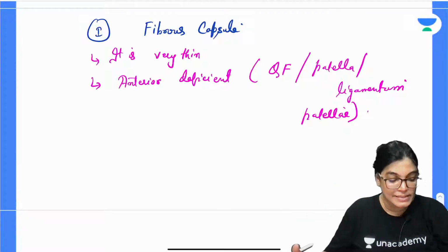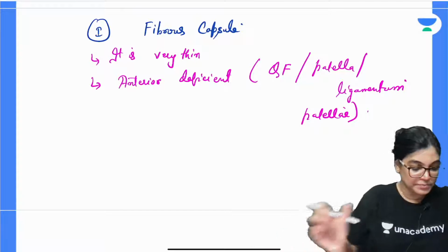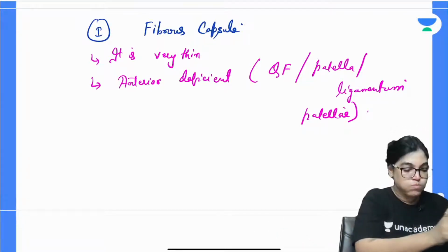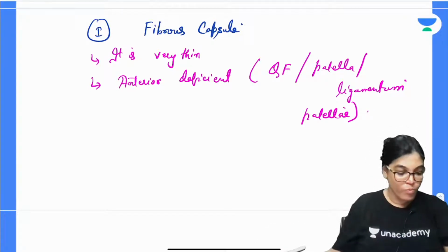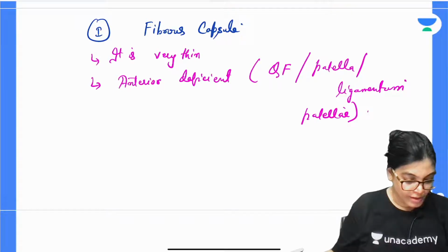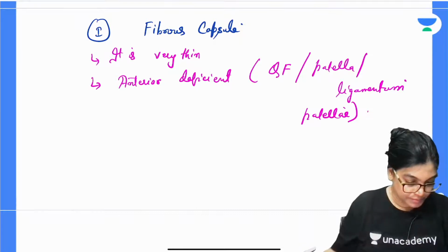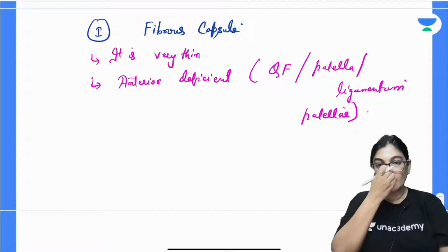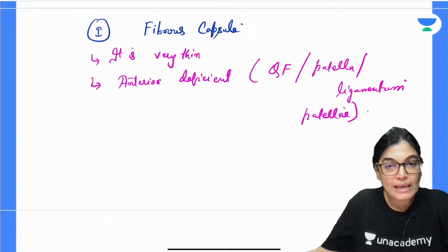Anteriorly it is deficient because these are the structures lying on the anterior aspect: the quadriceps femoris, patella, and patellar ligament.